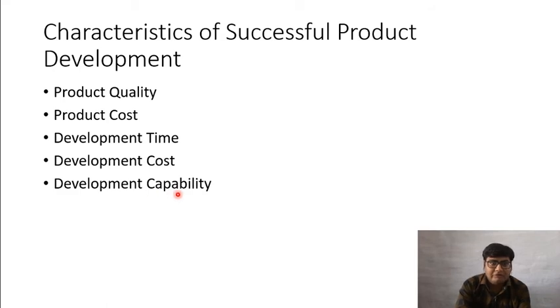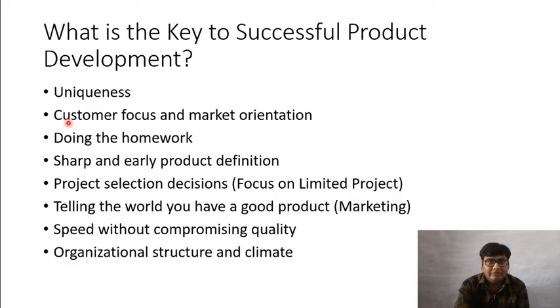That is what development capability is. If we have gained all these, then we can say that our product development process is a successful one.